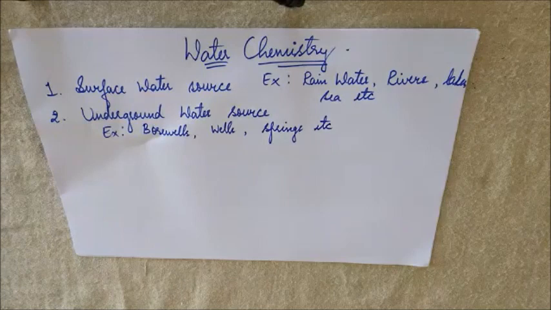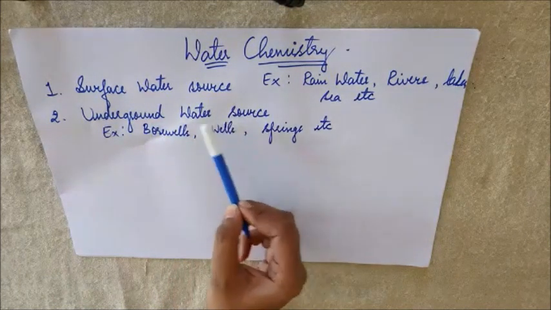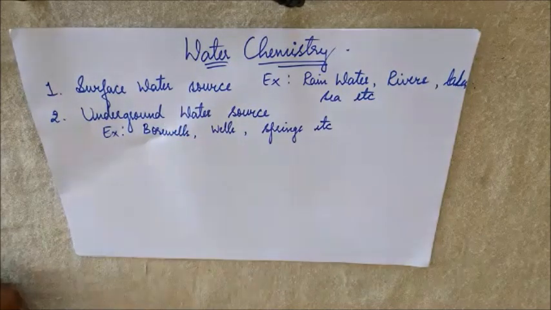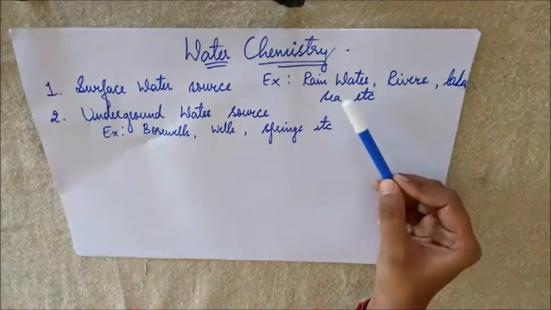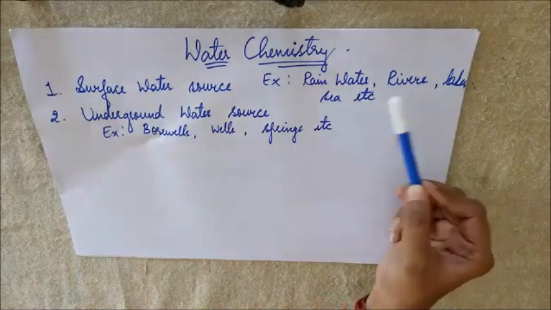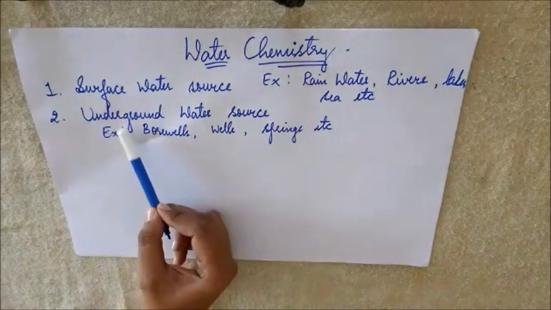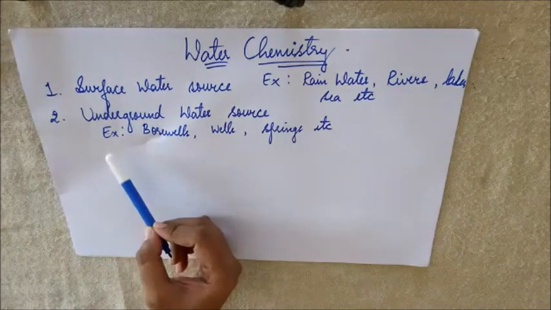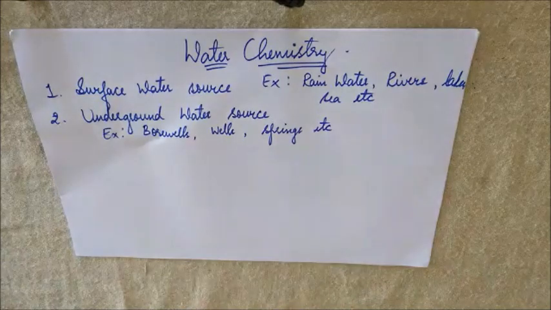So we have two sources of water, surface water source and underground water source. Surface water source means the water that is available on the surface of the earth. Examples are rainwater, river, lake, sea, etc. Underground water source is the water that is present underground, and the examples are bore wells, or you can say tube wells, and then wells, springs, etc. So these are the sources of water.